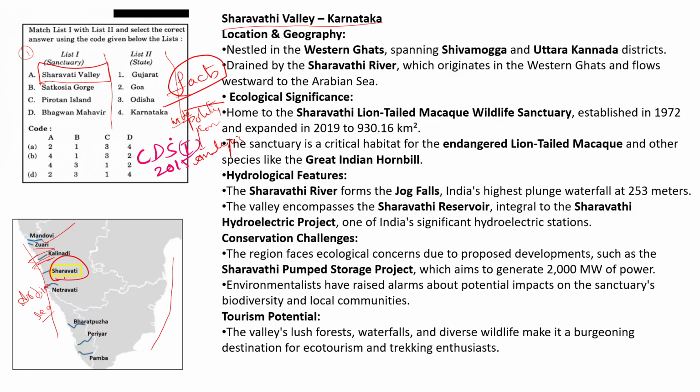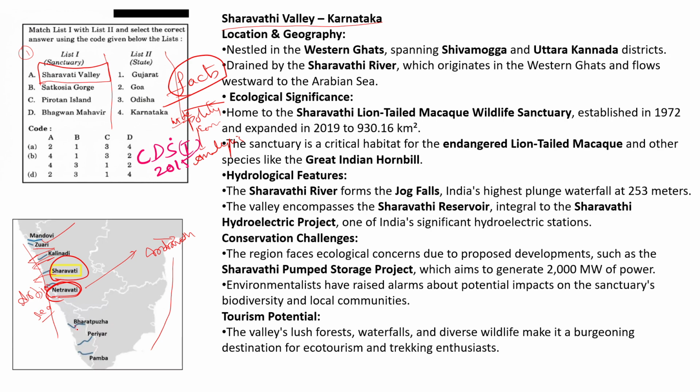So the Sharavati River flows in the Western Ghats. Here is the Netravati. Don't confuse it with the Indravati. Here in the Eastern Ghats, the Indravati River flows near the Chhattisgarh and Orissa border. Netravati is different from the Indravati, and these two questions have been asked by the UPSC in several examinations. The Netravati is a west flowing river which flows in Karnataka.